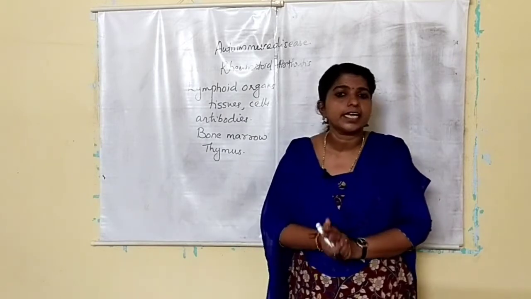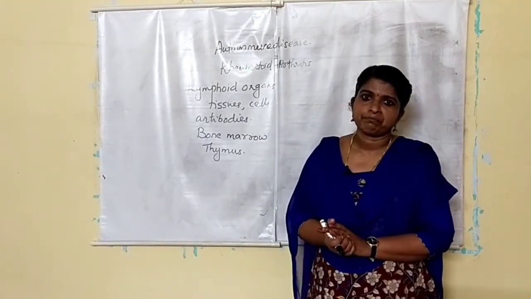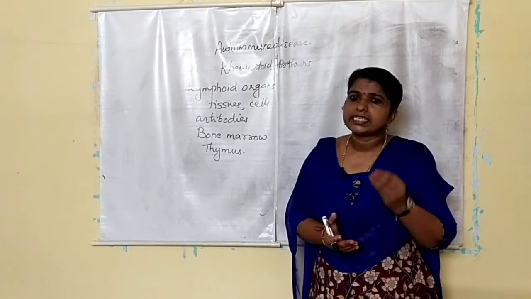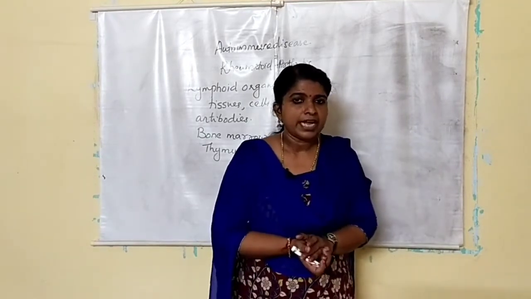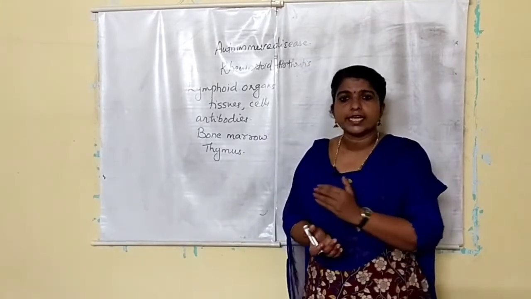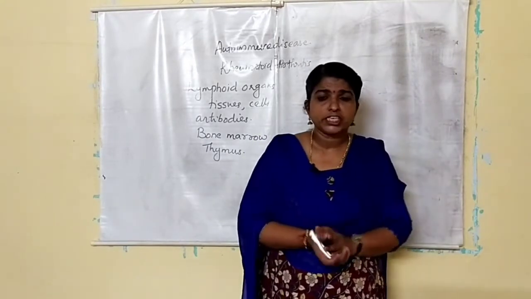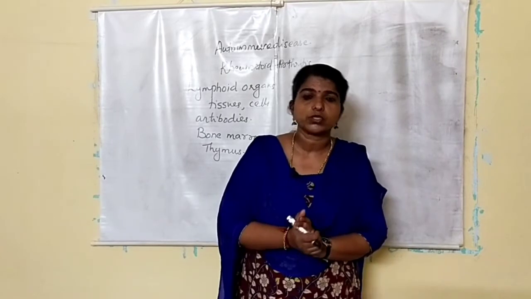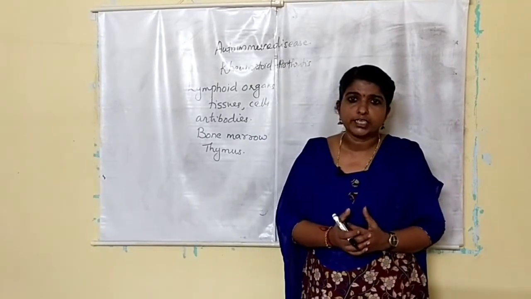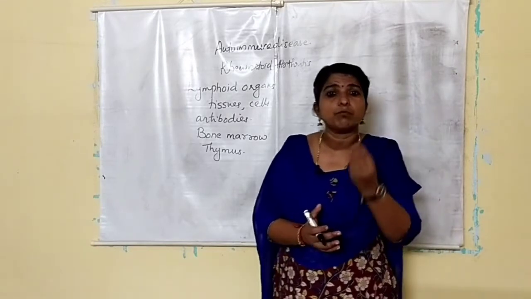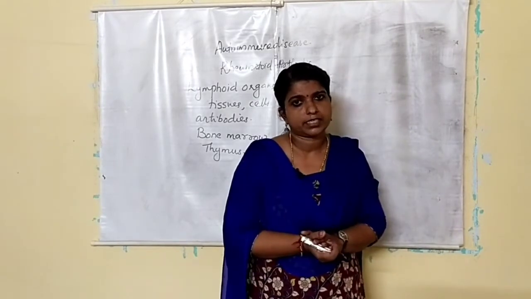The spleen is a bean-shaped organ near the stomach. It contains both lymphocytes and phagocytes, and is a large reservoir of erythrocytes. It acts as a filter of the body to trap blood-borne microorganisms.